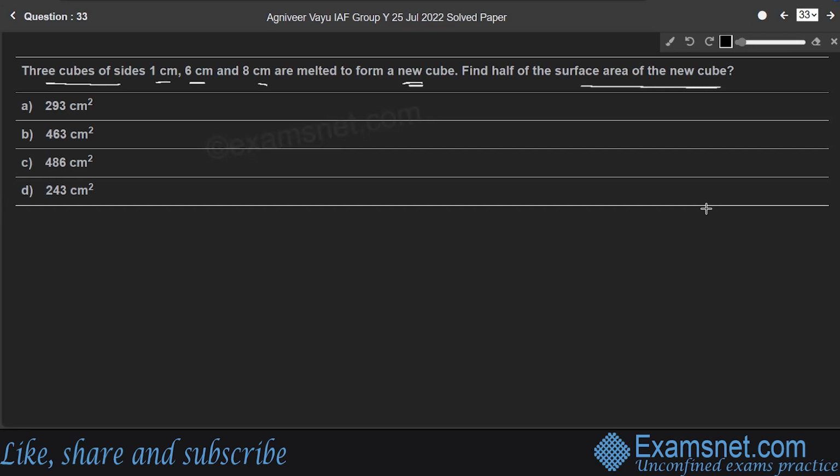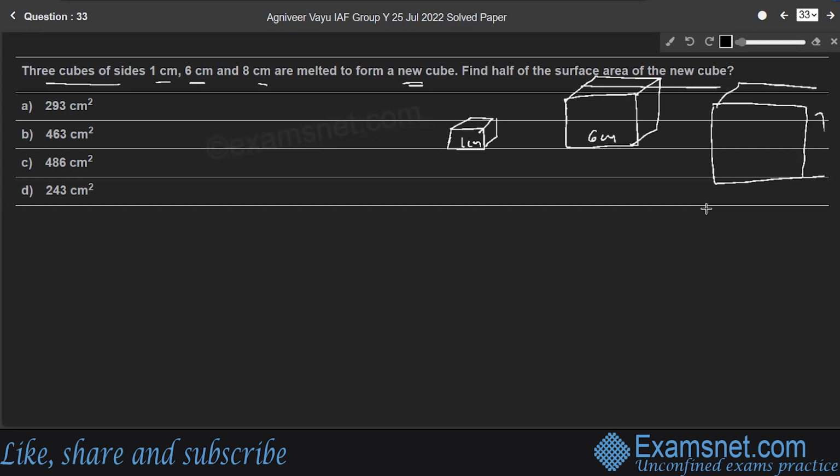So let us consider 3 cubes: 1 cube of side 1 centimeter, another cube of side 6 centimeter, and another cube of side 8 centimeter. When these cubes are melted, a new cube is formed.